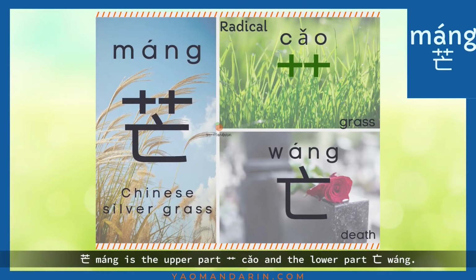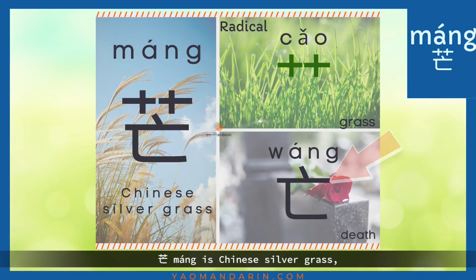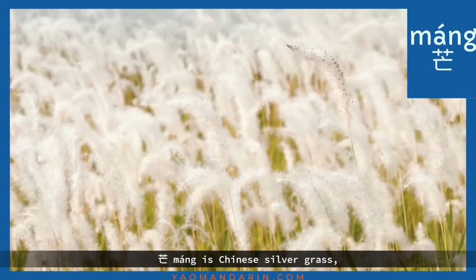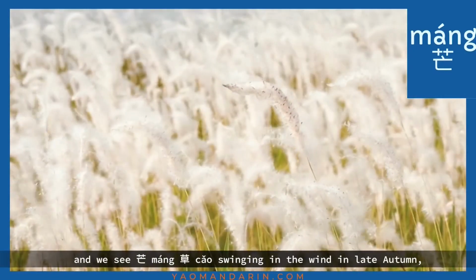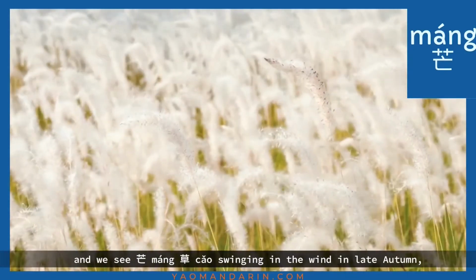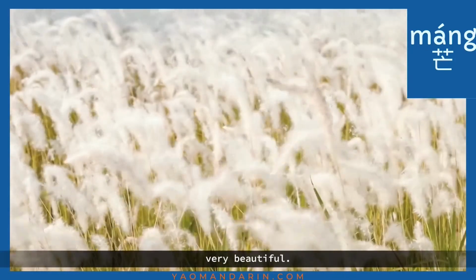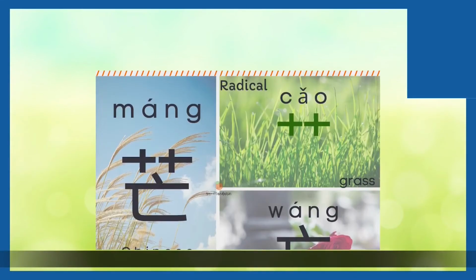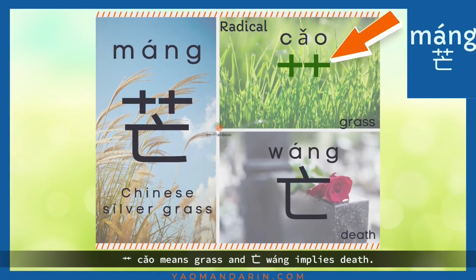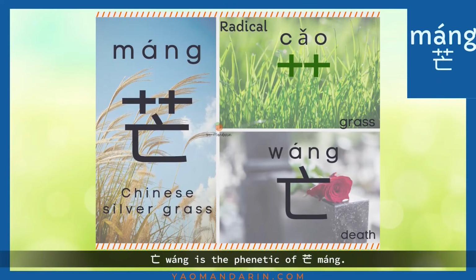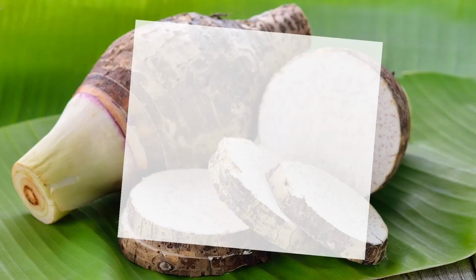芒 is the upper part 草 and the lower part 王. 芒 is Chinese silvergrass, and we see 芒草 swinging in the wind in late autumn. Very beautiful. 草 means grass, and 王 implies death. 王 is the phonetic of 芒.